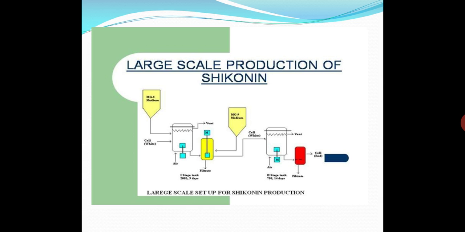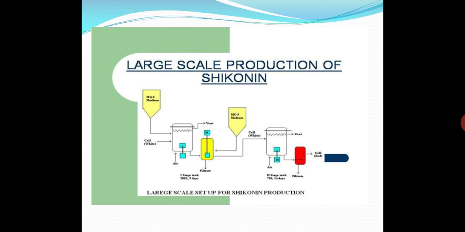Here this MG5 media is incorporated into the first tank, and the cells, that is Lithospermum erythrorhizon cells, are placed into the first tank. Media and cells are in contact with each other, and here oxygen level and other parameters are maintained.